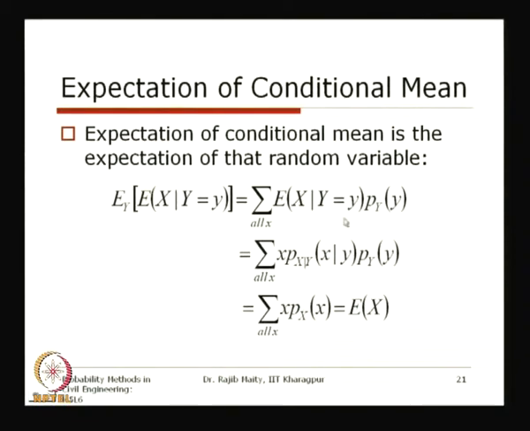So we can write x multiplied by the probability of x on condition y, multiplied by p y of y, and this can be written as the marginal of x, that is p x of x. Now we know that the sum of x p x of x is equal to the expectation of x. That is why the expectation of the conditional mean is the expectation of the random variable.